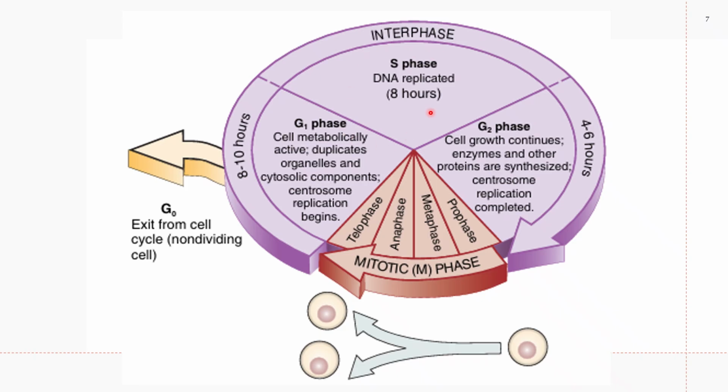During the S phase, the DNA, the deoxyribonucleic acid, the genetic material, is replicated. Please note that. In the G2 phase, cell growth continues, enzymes and other proteins are synthesized, and centrosome replication is completed. And then you have your mitotic phase, the M phase: prophase, metaphase, anaphase, and telophase. Please note this is the cell cycle. It is not only the M phase.